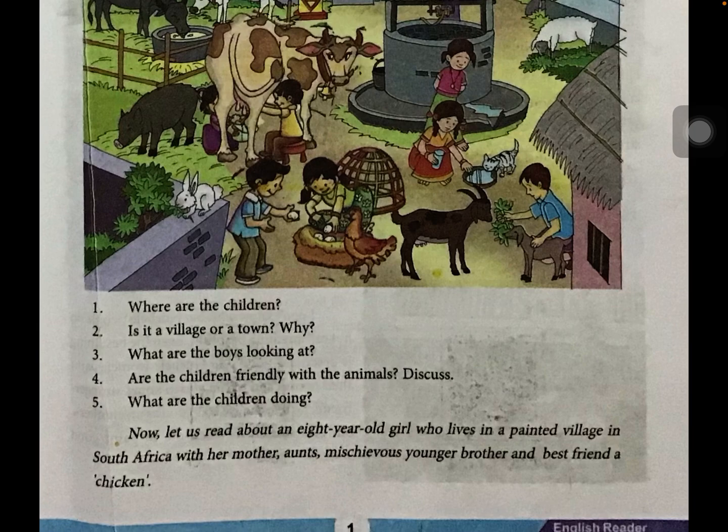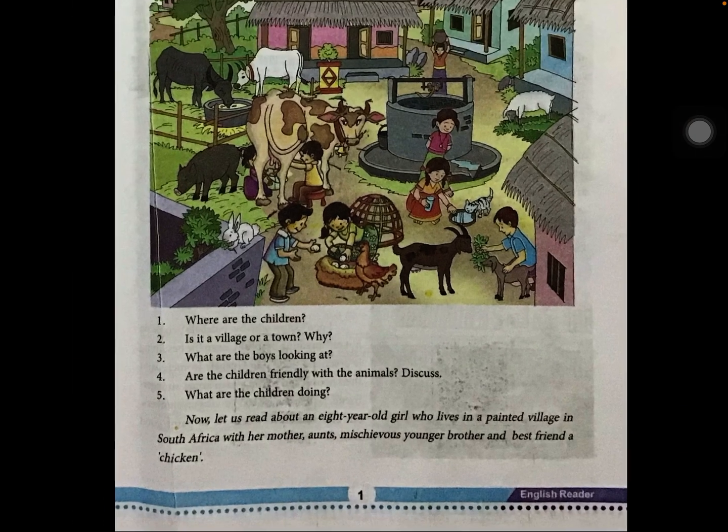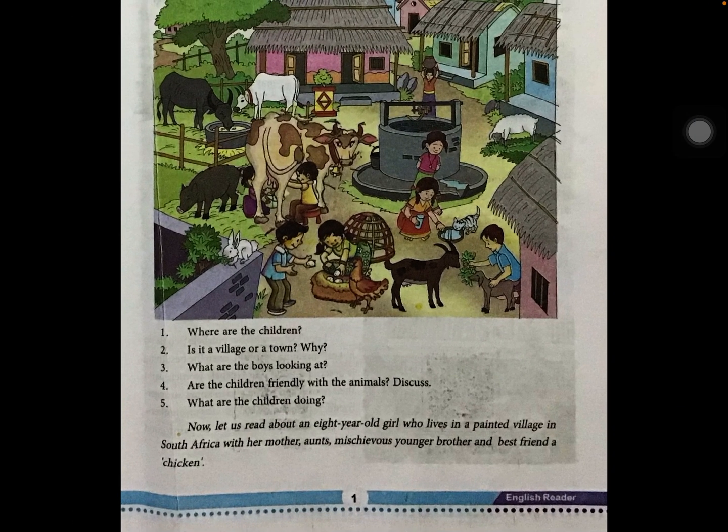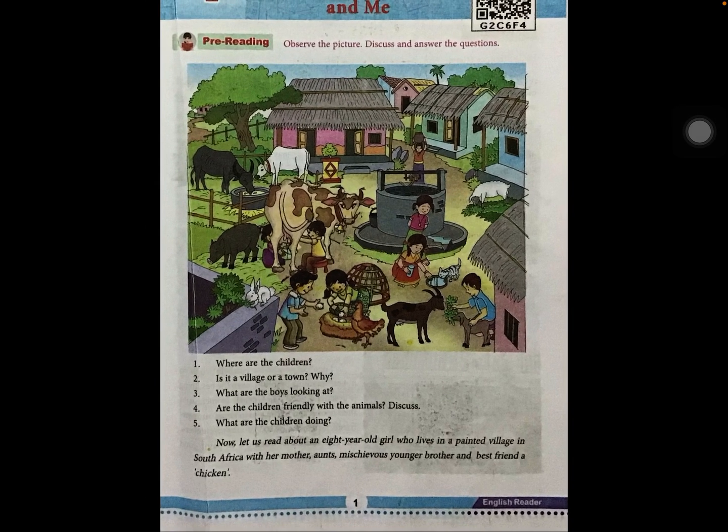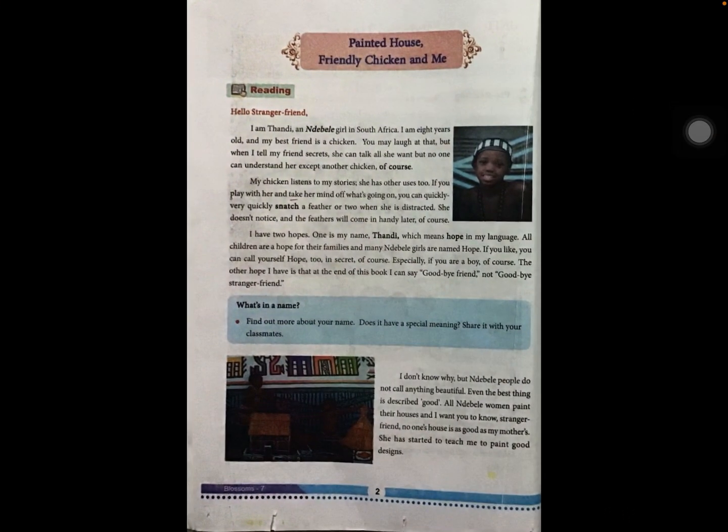Now, let us read about an 8-year-old girl who lives in Painted Village in South Africa with her mother, aunts, mischievous younger brother and best friend, a chicken. Here, they have given an introduction about the characters whom we see or discuss in the lesson. Painted House, Friendly Chicken and Me. Let us go into the lesson, children. I strongly believe you will enjoy the lesson a lot.